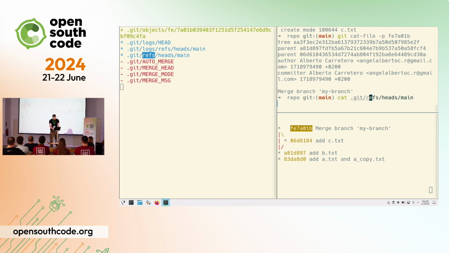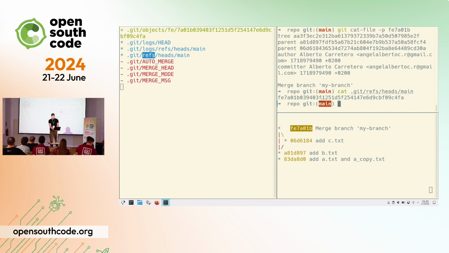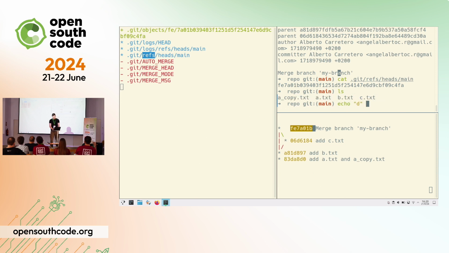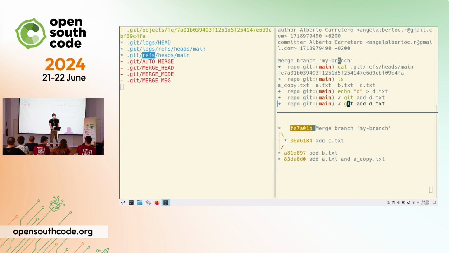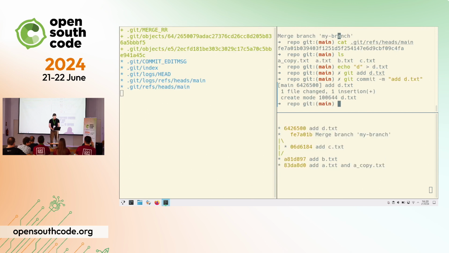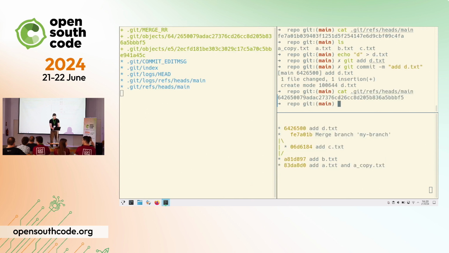And that is the next big revelation, because if we print the references directory, if we cat the file and we go for main, you can see that the branch is nothing else than just the commit hash of the commit that we are in, right? And if we now create another file and we commit it, git add, git commit, d.txt, then if we print the same file, you can see that the commit changed. And now it's pointing to 6426500. So a branch is just a pointer, and then you have all the necessary information.